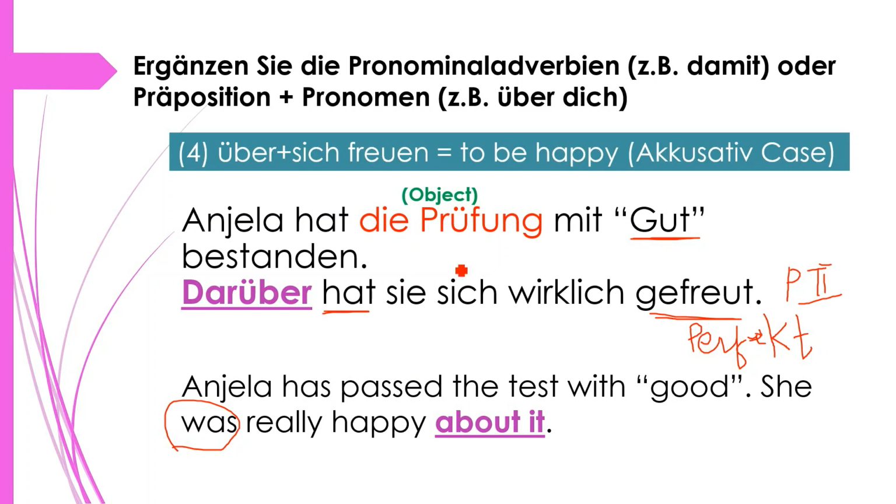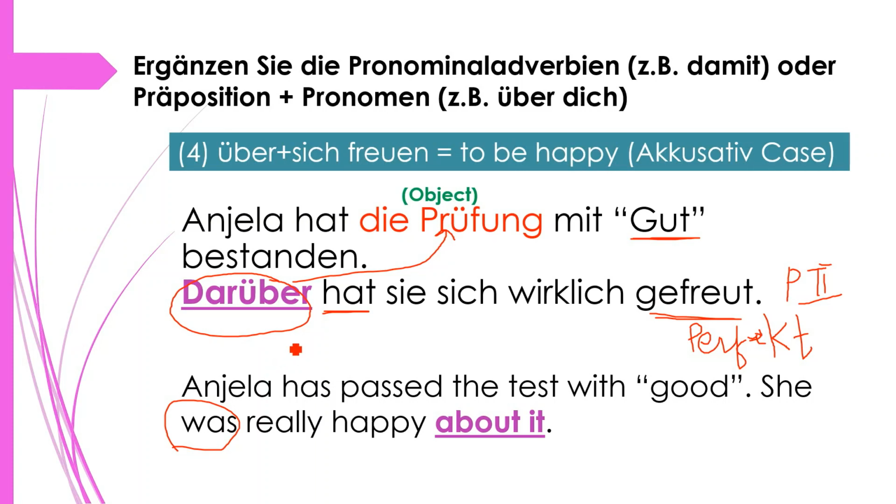And now we have indicated darüber hat sie sich gefreut. So she has bestanden, she has cleared the exam with good notes, so that's why she is very happy about it. Okay, so here die Prüfung bestanden.